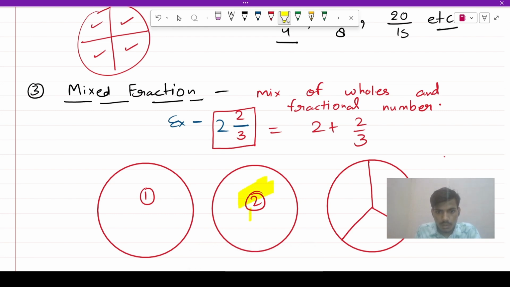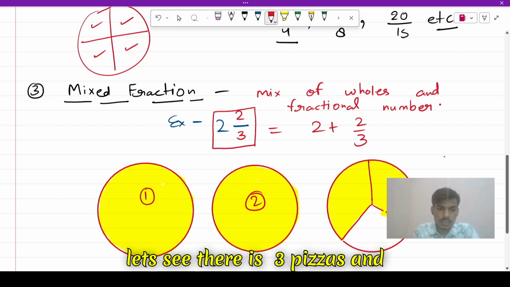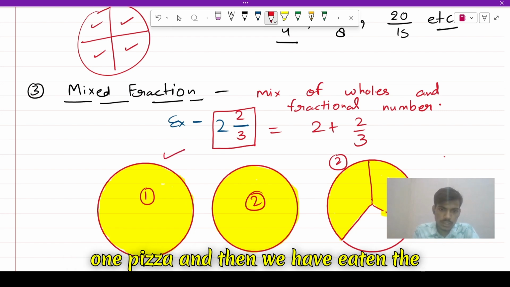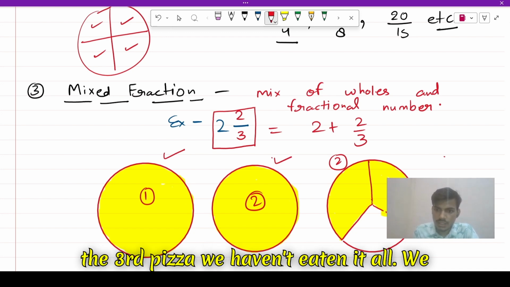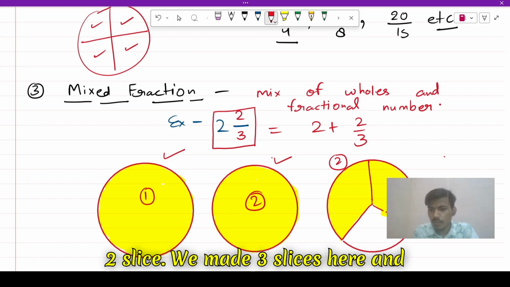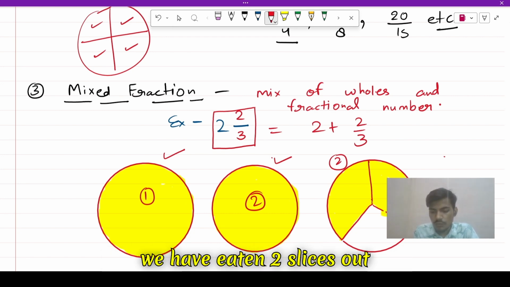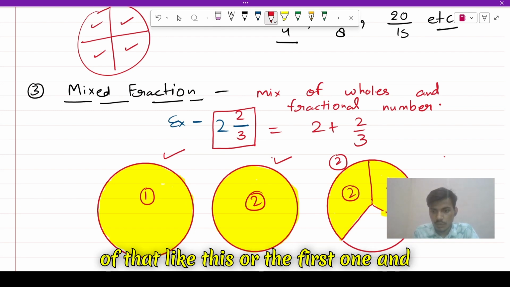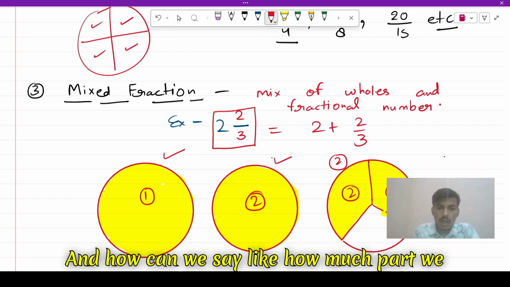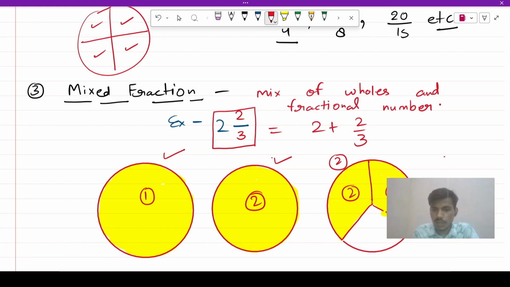Yeah, let's see. There are three pizzas, and what we have done, we have eaten the first pizza and the second pizza, and in the third pizza we haven't eaten it all. We have eaten just two slices. We have made slices here, and we have eaten two slices out of that. Like this was the first one, and this the second slice. We have eaten this, and how can we say how much part we have eaten?